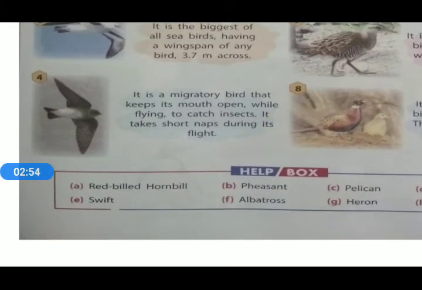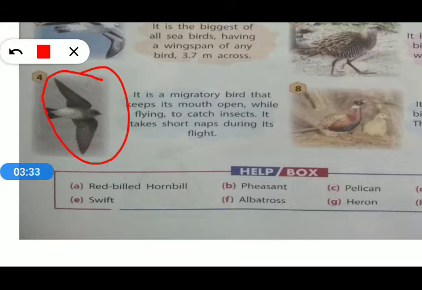Now, the fourth one: it is a migratory bird that keeps its mouth open while flying to catch insects. It takes short naps during its flight. That is the speciality or feature of this bird, that it can easily take short naps during the flight. What is the name of that bird? The name of that bird is frigate bird.